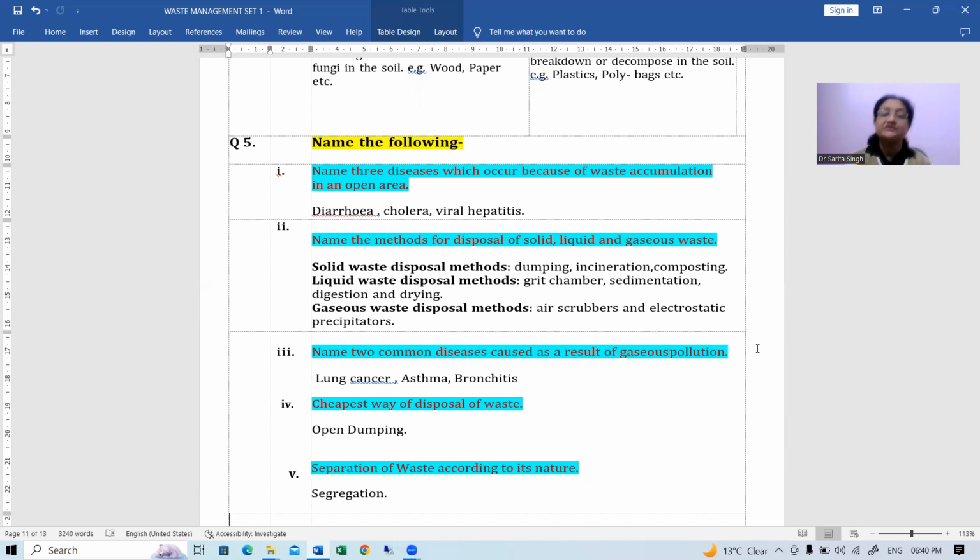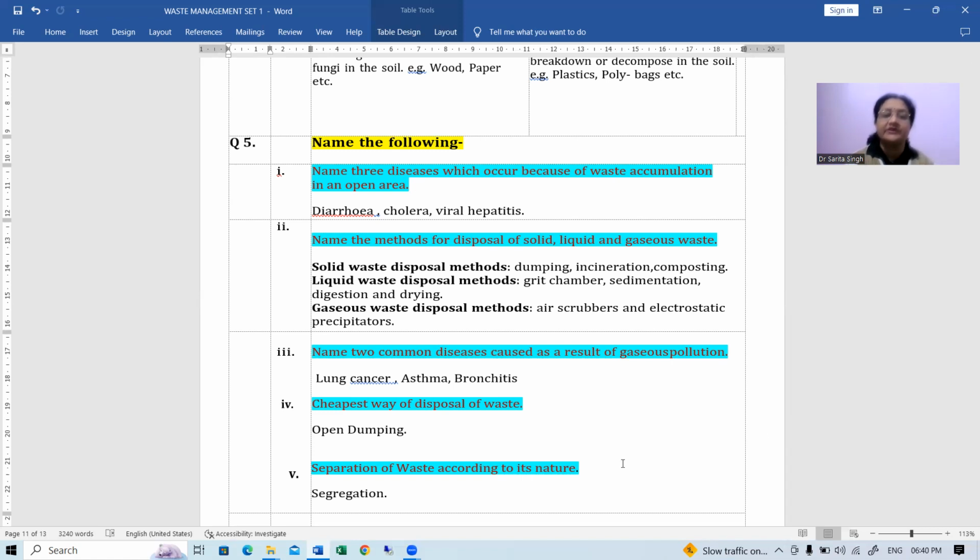Then, which is the cheapest way of disposing of the waste? Open dumping is the cheapest and the easiest method of disposing of the waste, because actually we are not disposing of the waste. We are just taking the entire waste from one place and we just dump all that waste in any other area, generally on the outskirts, or you can say away from the settlement areas. Okay, that is called open dumping. So it is the cheapest way and the easiest method of disposal of waste.